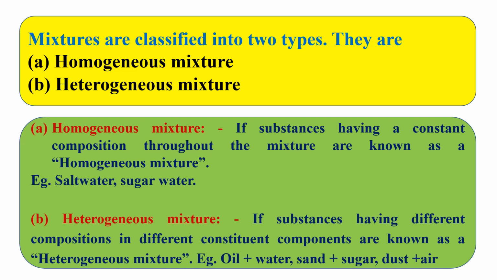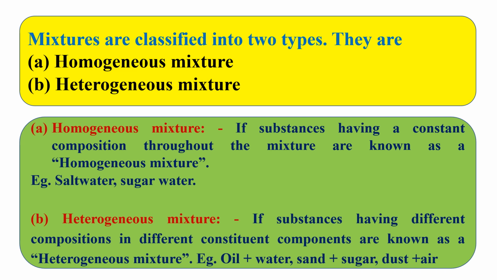Here, what do you mean by homogeneous? If a substance has a constant composition. Suppose I will give you a best example: mirchi powder mixed with bundi. If it is a uniform composition, it is homogeneous. If it is not a homogeneous mixture, we can call it heterogeneous.